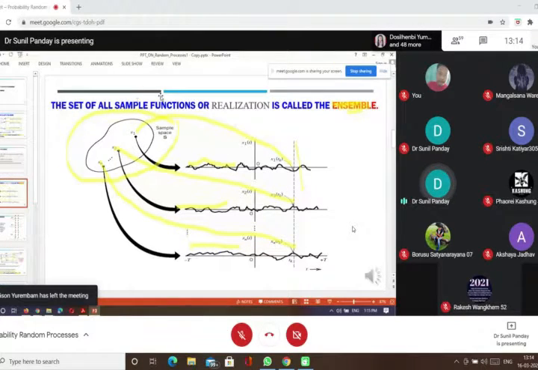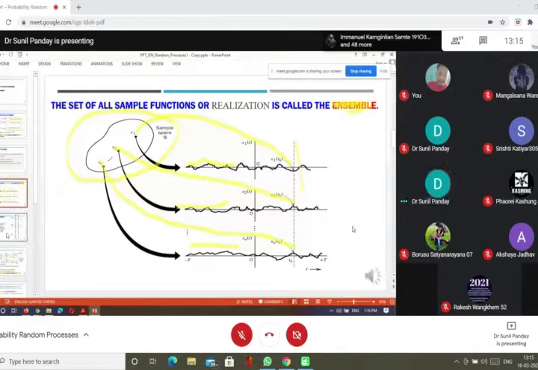The set of all sample functions or realizations is called the ensemble. So if I consider all of these together, then I say this is the ensemble. And if I talk about a single waveform, then it is known as a realization.